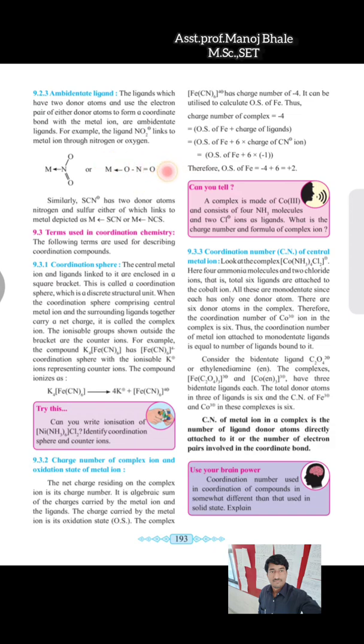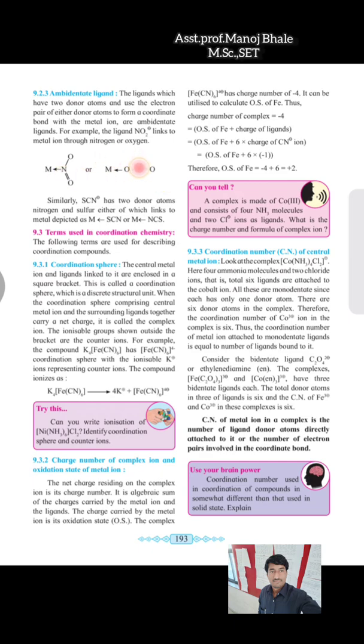This is another example. In both of these cases, the ligand is the same, but the donor sites are different. In the first example, the donor atom, that is nitrogen, is bonded to the metal, that is M. In the second case, oxygen is bonded to the central metal. So this is the ambident ligand.